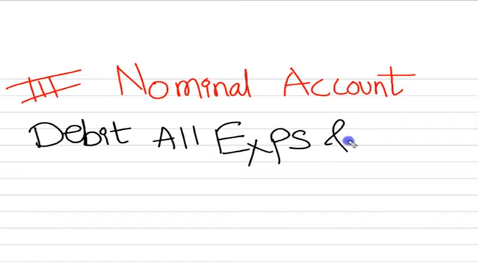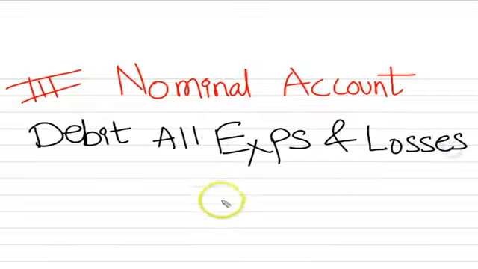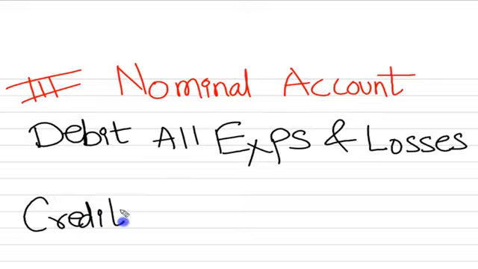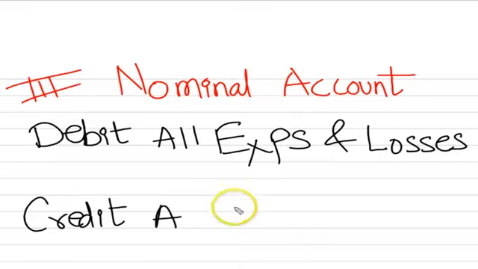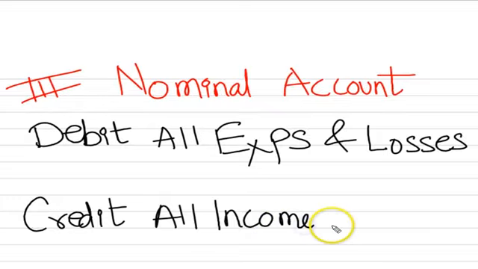Debit all expenses and losses, and credit all incomes and gains.